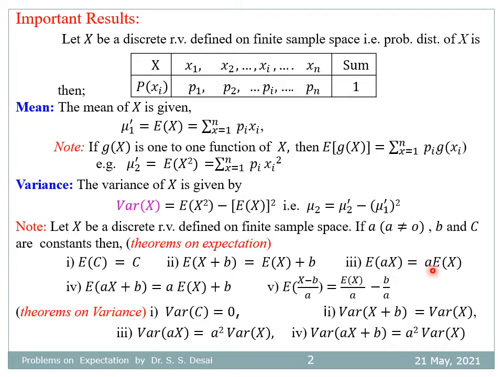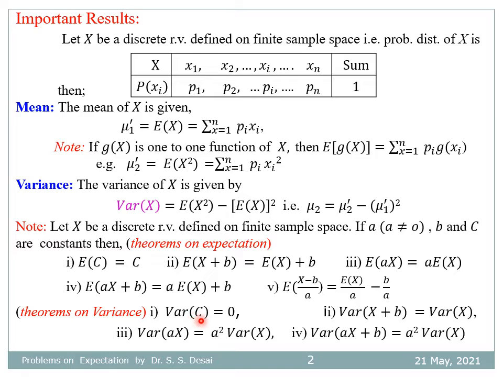Expectation of a into x is equal to a into expectation of x. Expectation of a into x plus b is equal to a into expectation of x plus b. And finally, expectation of (x minus b) divided by a is equal to expectation of x divided by a minus b divided by a.